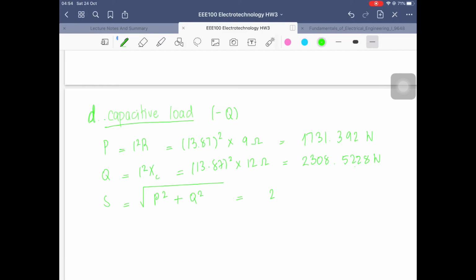Okay. I don't want to have any dead air, so here's the number: 2885.60534 VA. Sorry, it's actually VAR, the reactive. So please everyone, don't forget the units, because they are the same kind of power but the units are not the same.